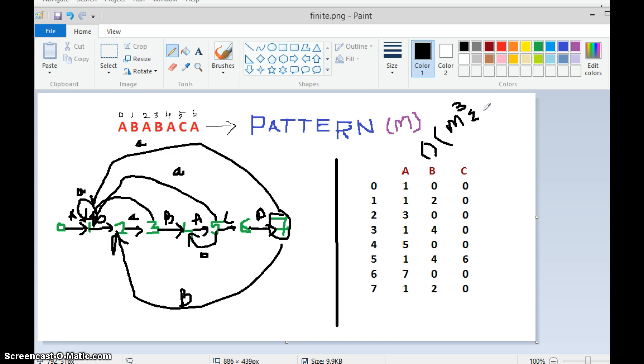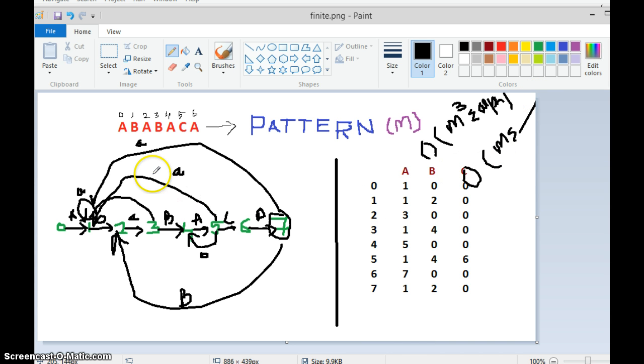If we have 4 different, A, B, C, D, then it will be 4. There is another, more efficient way to build this state table. Its time complexity is m times the number of different alphabets.